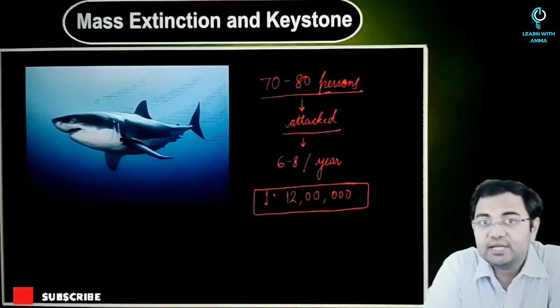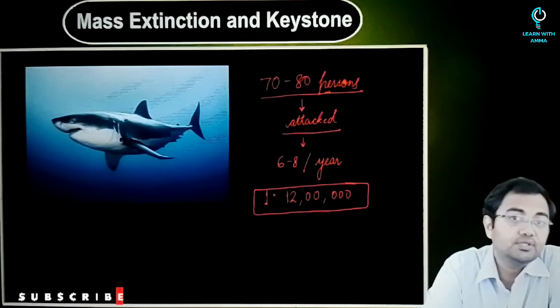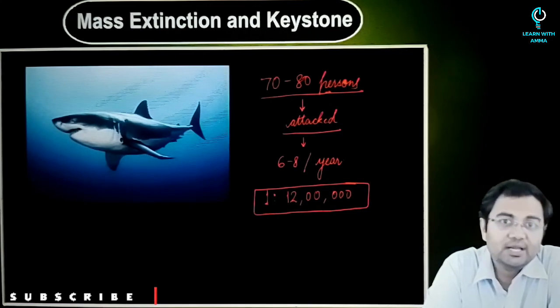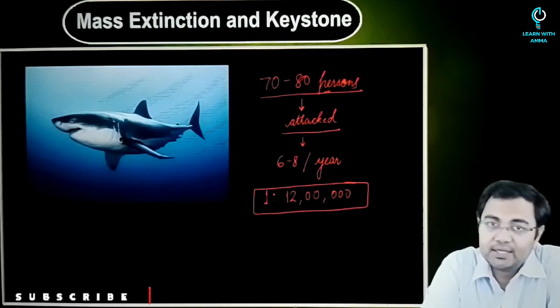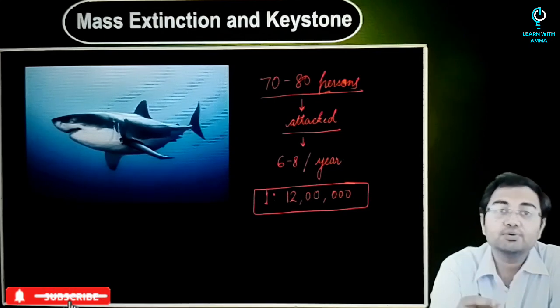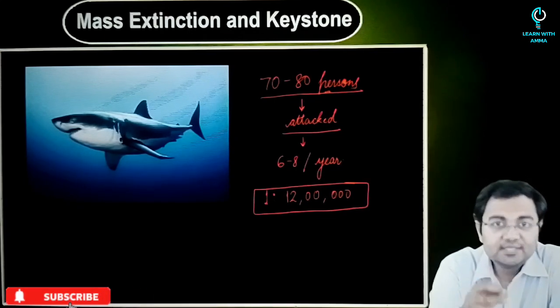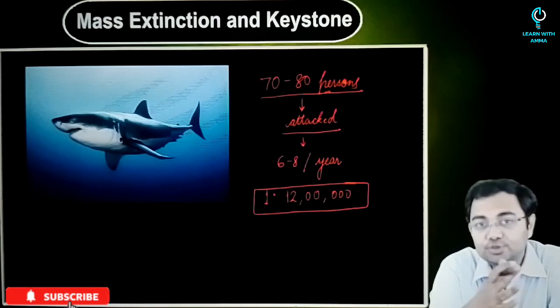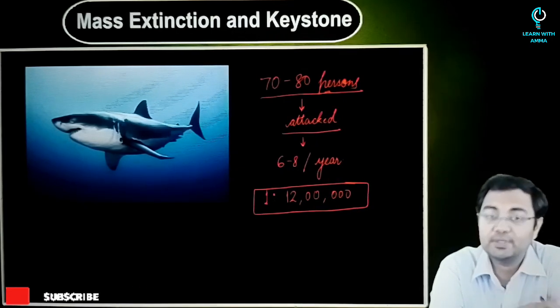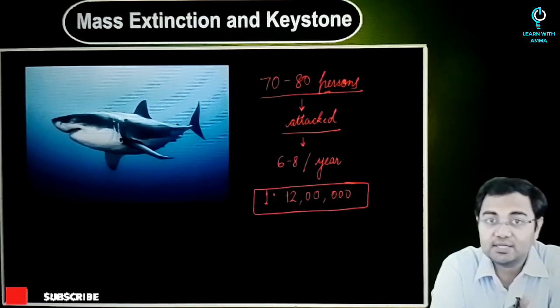So you have to understand the role that they play. And a major role that they play is in terms of ecosystem services. Many of the dead fish inside water are eaten up by the shark. They not only go after the fish which are alive, they also go after the dead fish. And since they consume the dead organisms inside water, they play a huge role as far as ecosystem services are concerned.